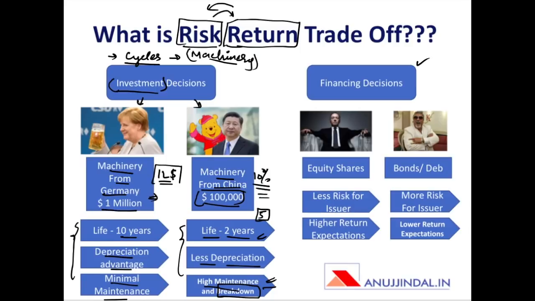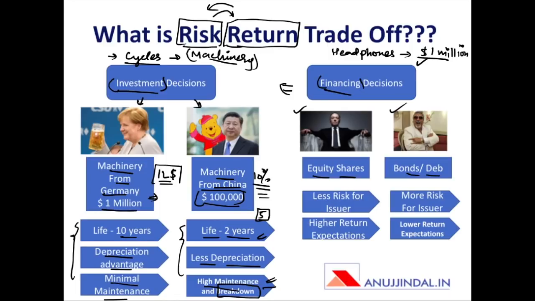Now, there are two situations here, or two sets of parties here. Number one, there are equity shares, and number two, there are bonds or debentures. Now, what happens in a financing decision is that a company goes to the market in order to raise some funds. For example, I have a company that makes headphones. Now, what I do is that I go to the market, I want to raise some money, I go to the capital markets, and I say that I want, let's say, $1 million in order to invest in certain other enterprises or certain other projects.